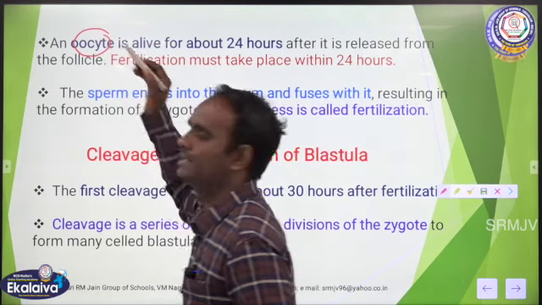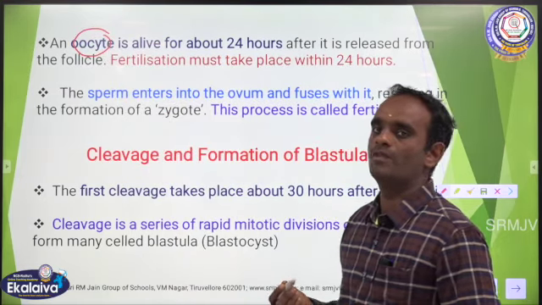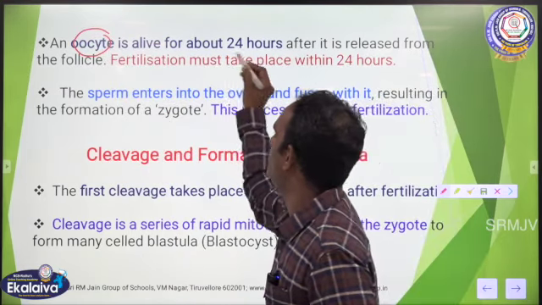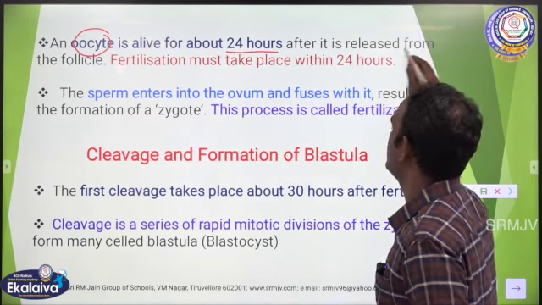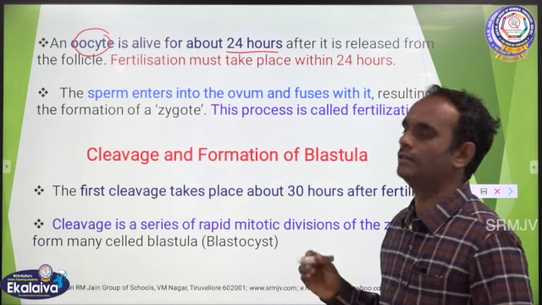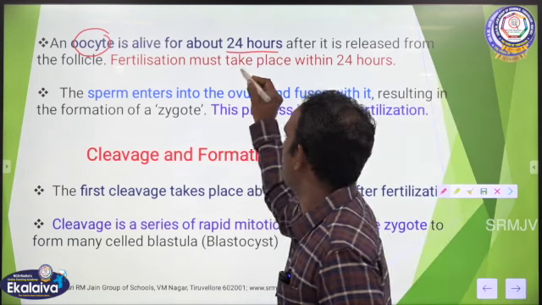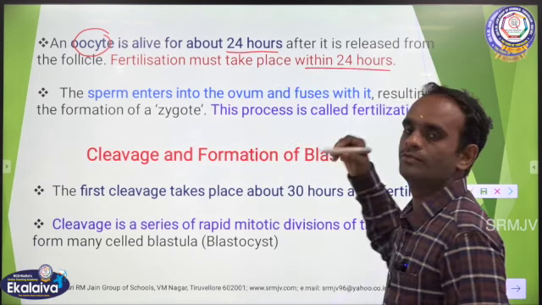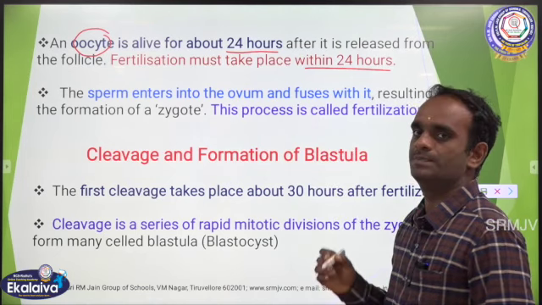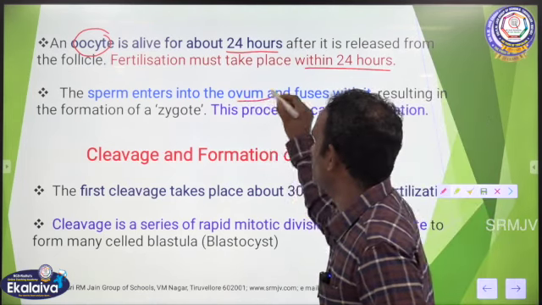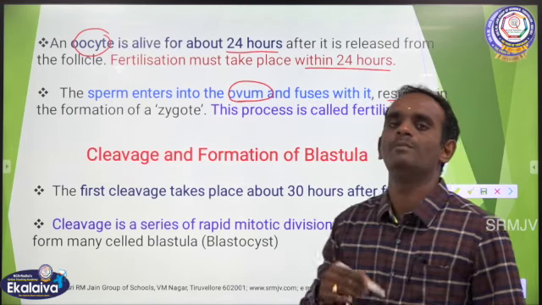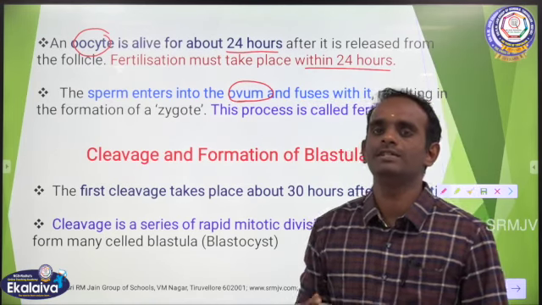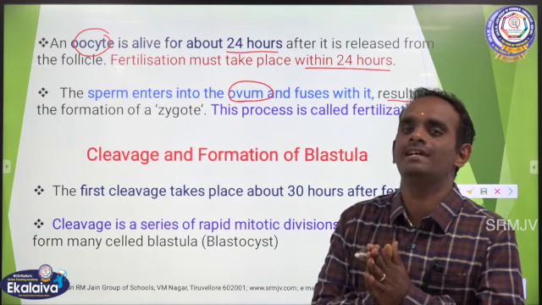The oocyte is nothing but the egg, that is the ovum, and the oocyte is alive for 24 hours, that is one day after it is released from the follicle. Fertilization must take place within 24 hours. The sperm enters the ovum and fuses with it, resulting in the formation of a zygote. Zygote is nothing but the fertilized egg.